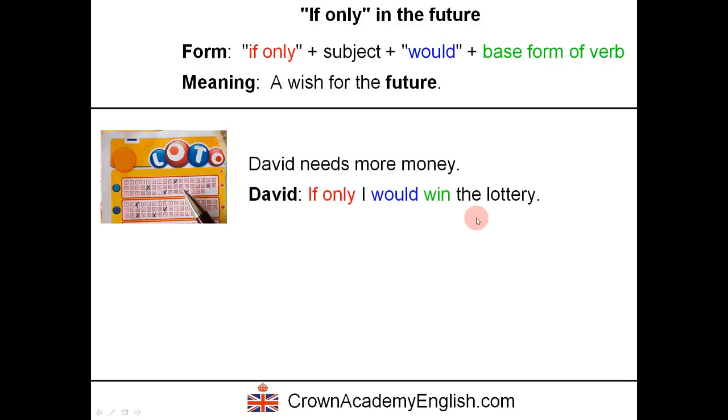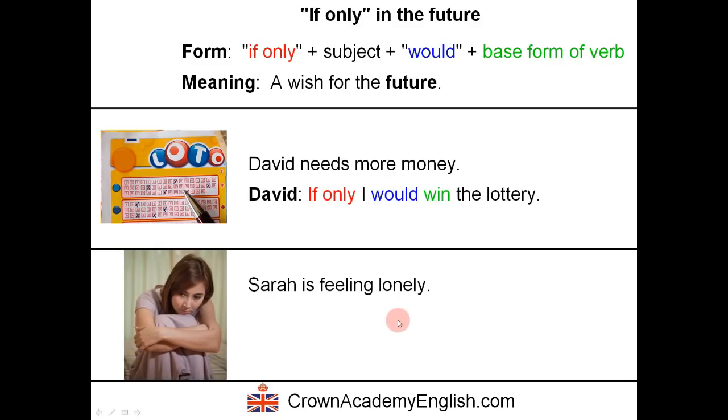Okay. Another example. Sarah is feeling lonely. So she says, or she thinks, if only someone would come to visit me. So we have the subject, someone, would, and then we have the base form of the verb, which is come. So Sarah hopes that someone will come to visit her. That's what this means.